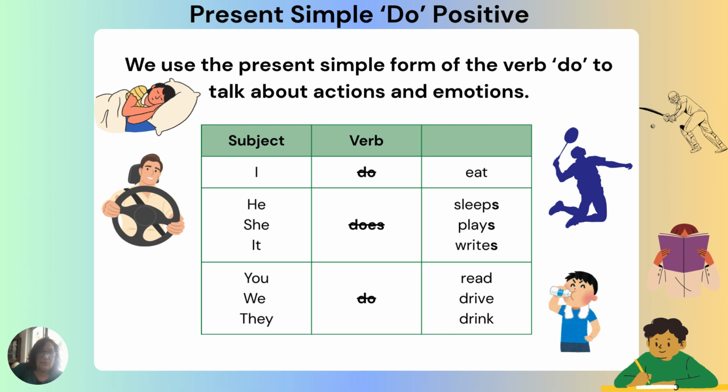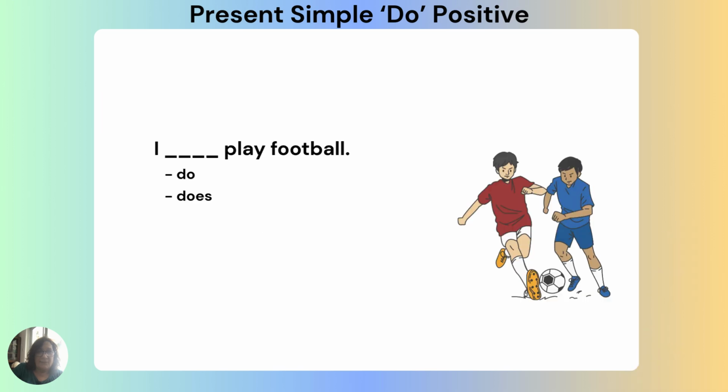Also, you don't need to use do. You can say, I eat. He sleeps. See the S there. She plays. It writes. And for you and we and they, no S. You read. We drive. They drink. So the S is just for he and she and it. He sleeps. She plays. It writes.